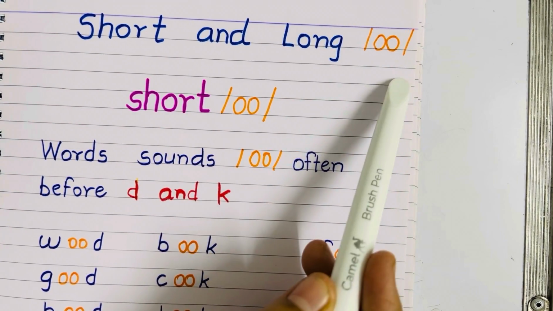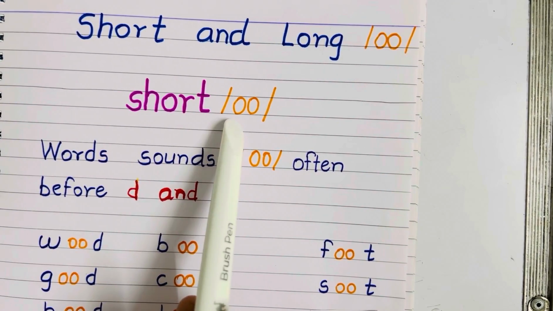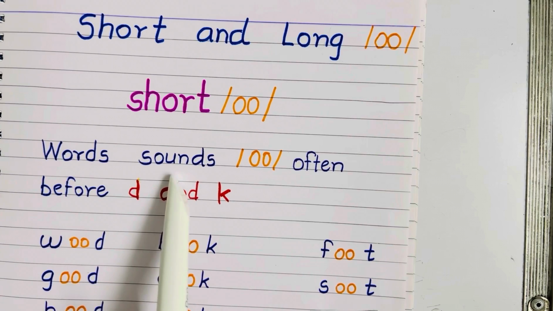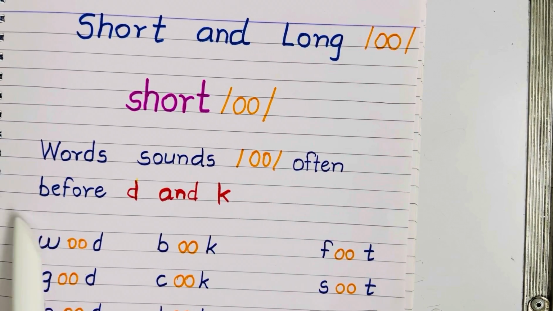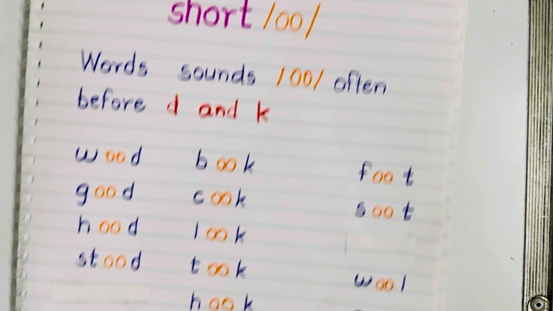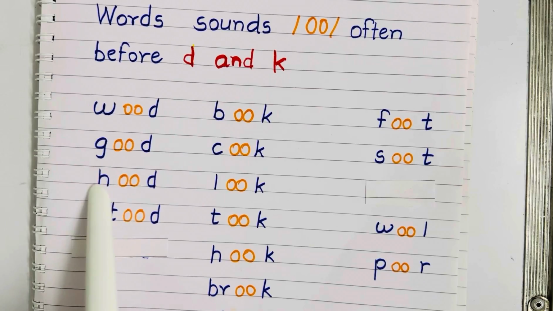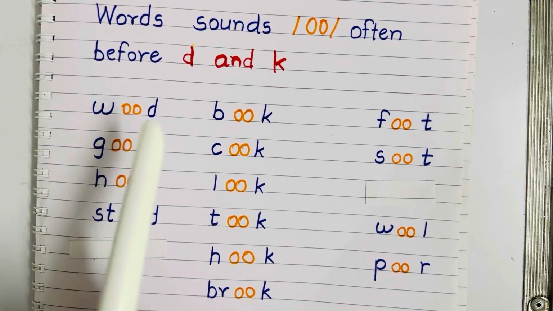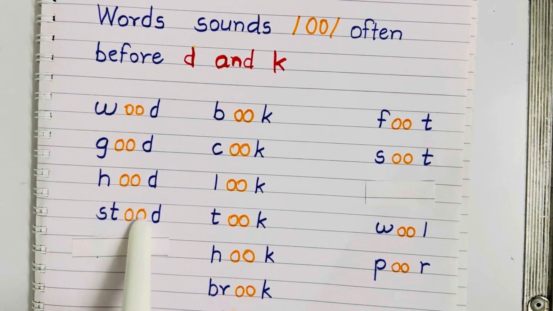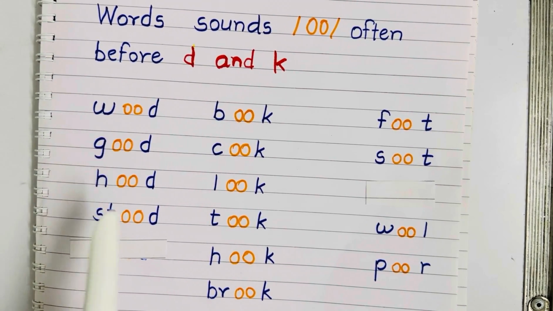Short and long oo. The short sound of double O is oo, often before letters D and K. Here we have a few words: would, good, hood, stood. You can notice all these words are ending with letter D, so it gives us a short sound.